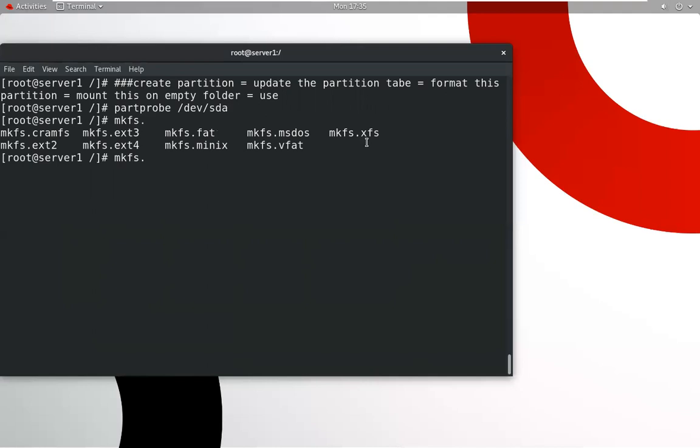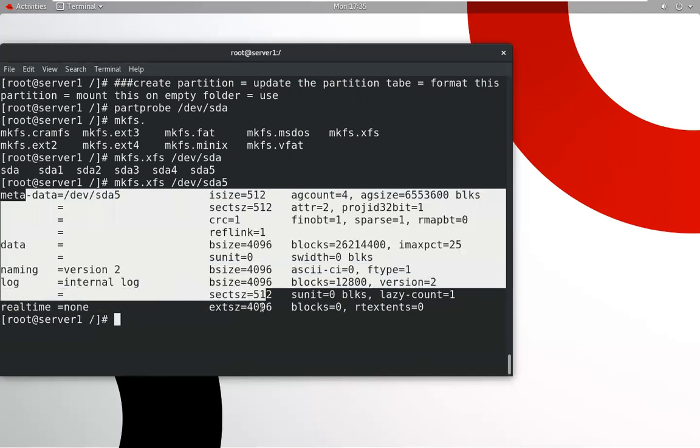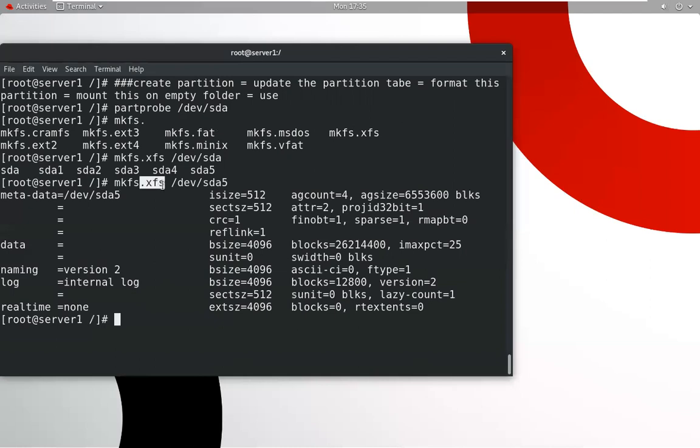What file system do you want to use? These are the file systems. We use this latest file system, XFS. Then give the partition name /dev/sda5. What is my partition? This is my partition, sda5, that I have created. So your partition will be formatted with this particular file system. So this is the command to format the partition. Now you have completed these options.